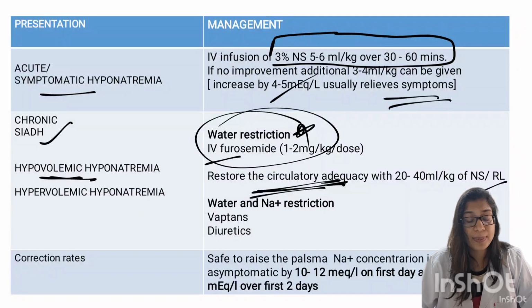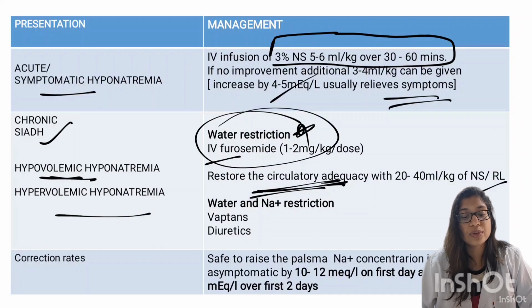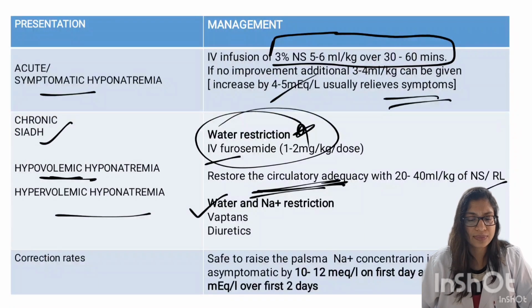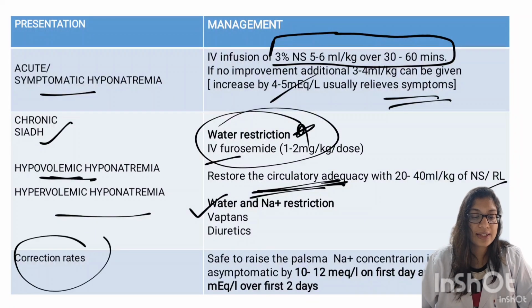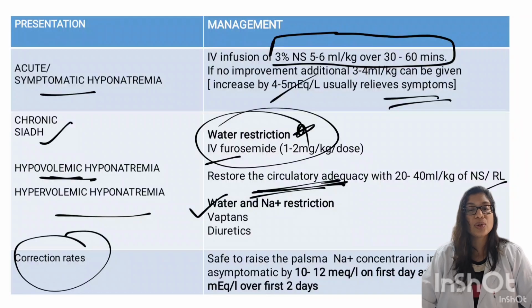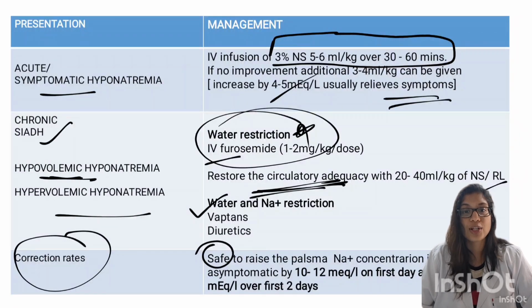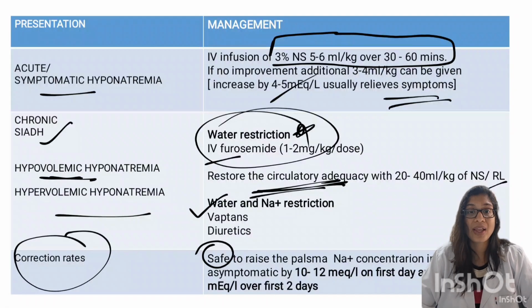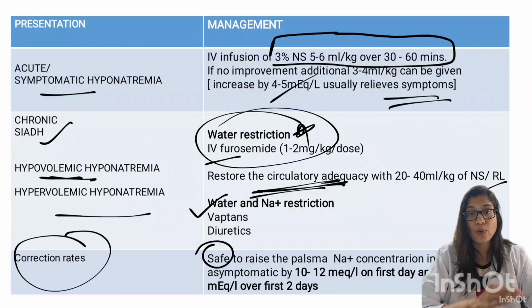Next is hypervolemic hyponatremia. Then what will we do? We will do sodium and water restrictions along with plus or minus diuretics use. So how much correction rate is safe? We know that there is a risk for central pontine myelinosis in case of rapid correction. So the maximum level that is acceptable and safe to correct is 10 to 12 milliequivalents per liter on the first day and up to 18 milliequivalents per liter over the first 2 days.